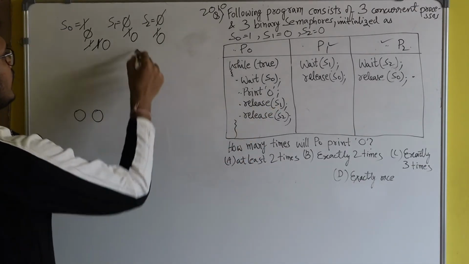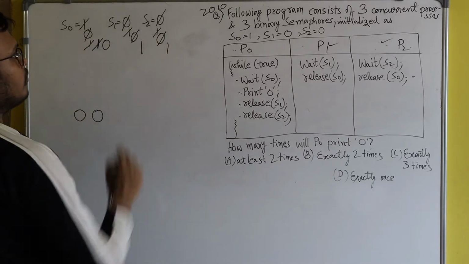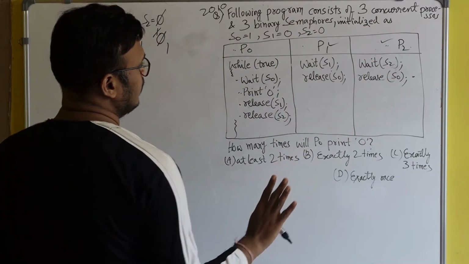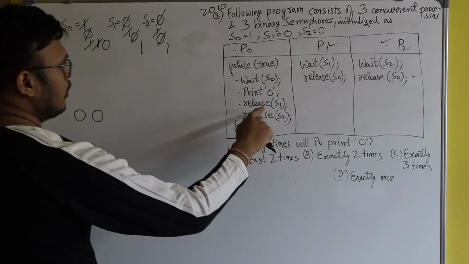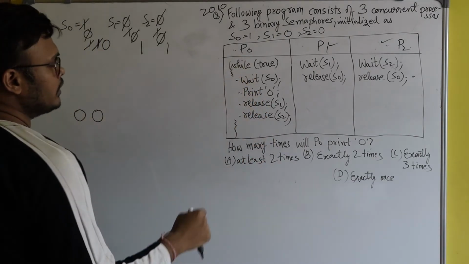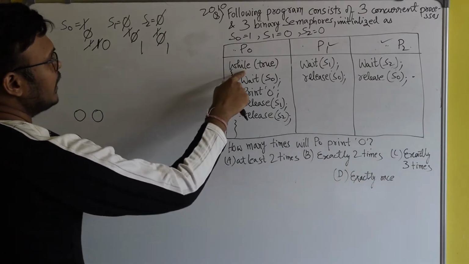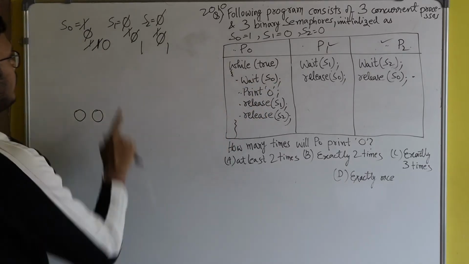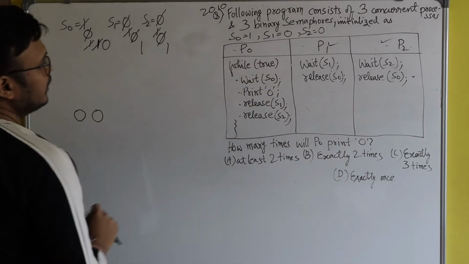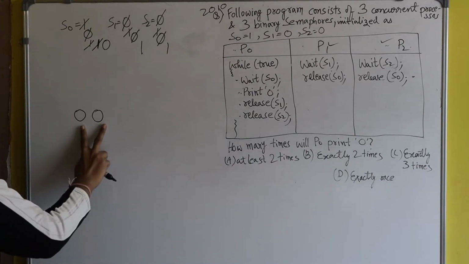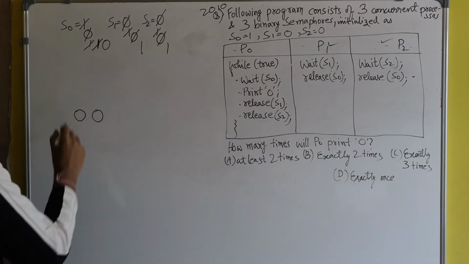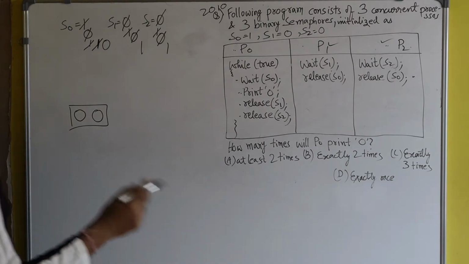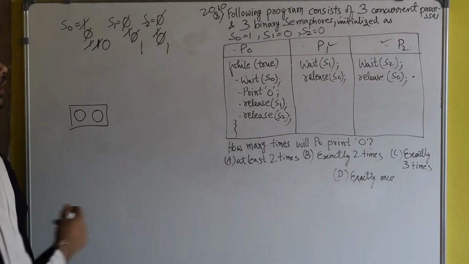So the value of S1 will become 1 and S2 will also become 1. But it is of no use because P1 and P2 have already completed their task. Now suppose P0 tries to execute its code again. Here the while condition is true, so P0 will again try to execute this line, wait of S0. Now S0 is 0, so P0 is blocked here. So here you can see that two zeros are printed. Two zeros are printed at minimum. Let's see at maximum how many zeros can be printed.